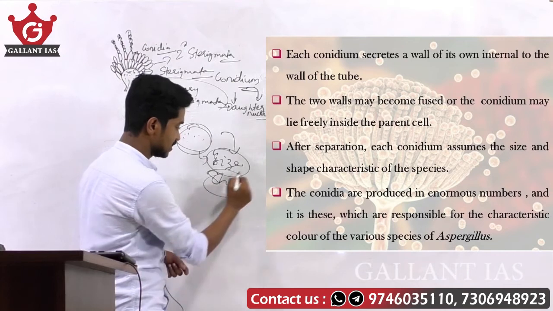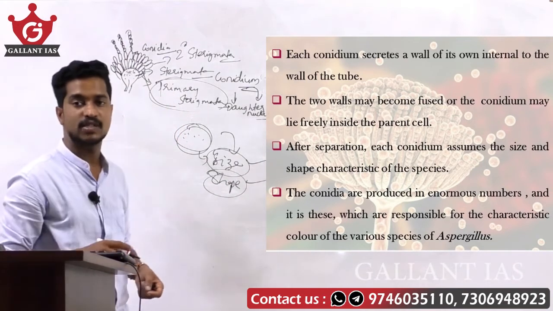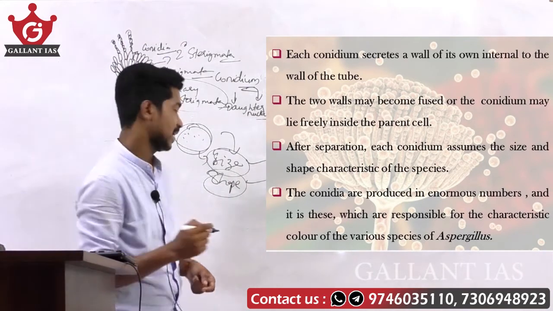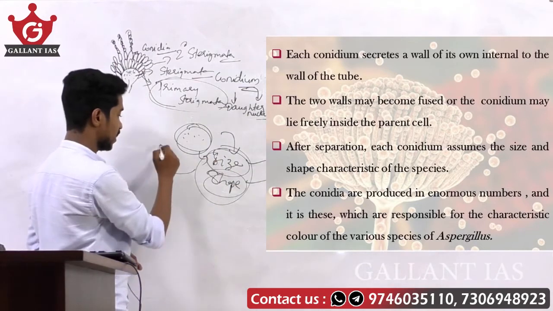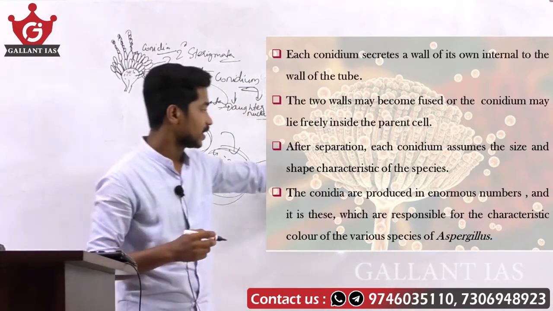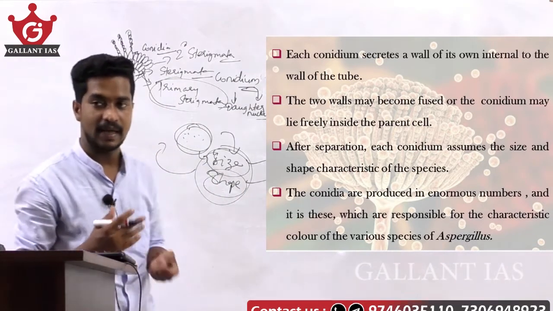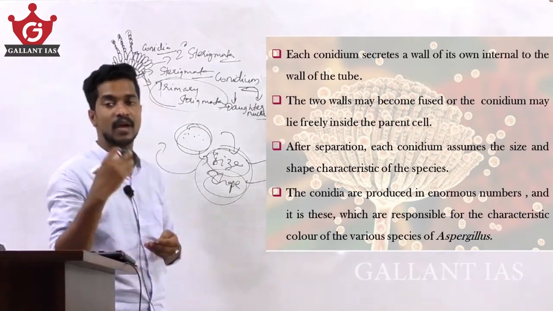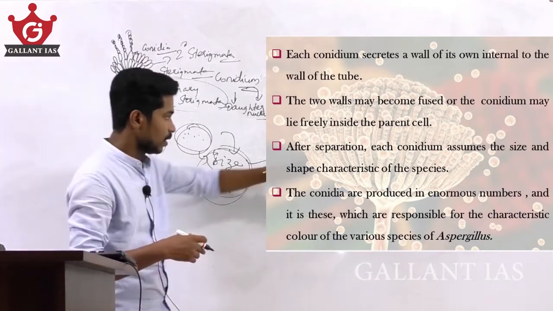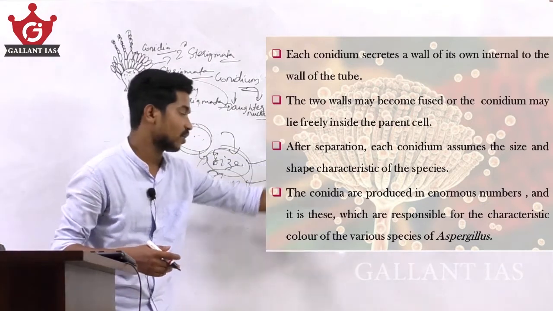There are different species of Aspergillus, and this size and shape varies based on the characteristics of the species.